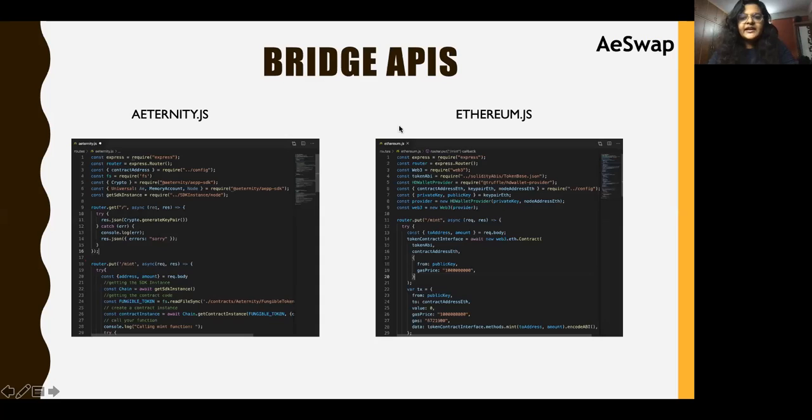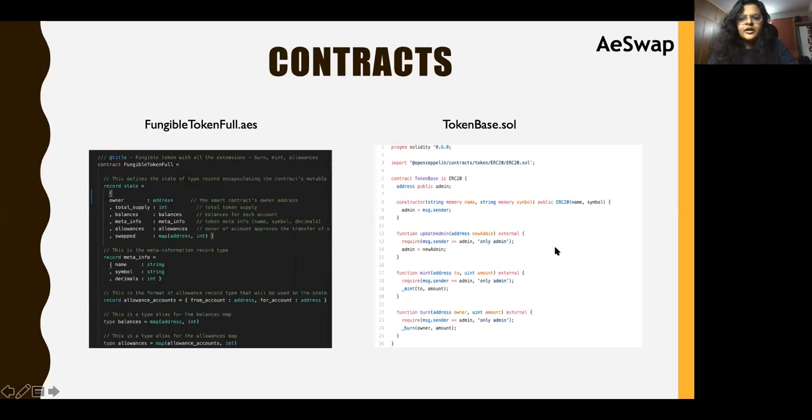For the bridge APIs, I have just added screenshots of the scripts that we have written. They are JS scripts. The eternity.js will help connect to the bridge contract and perform the minting and the burning, and the ethereum.js will help connect similarly to the bridge contract to perform the minting and the burning. Currently, since we have only built a prototype, we are directly interacting with the token contracts themselves, as you would see in the GitHub repo.